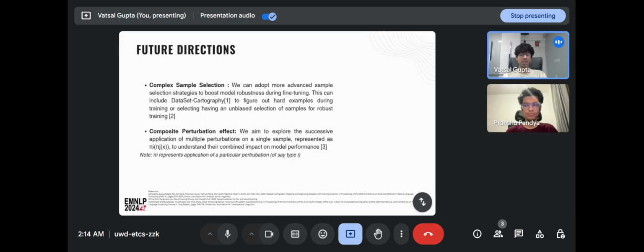Also, we would like to analyze the composite perturbation effect, where we extend the concurrent robustness problem to a concurrent composite robustness problem, where we can have successive perturbations applied to a single sample. You can have, say, character and then numeric and then location perturbation applied all to the single sample. We represent this by pi i of pi j of x, where pi i basically means the application of perturbation type i to a sample x, and then we can see the combined model performance after applying perturbations compositely.